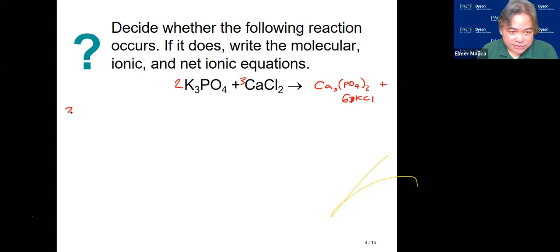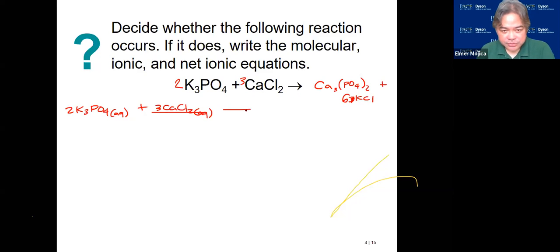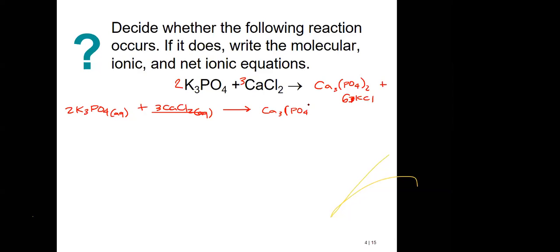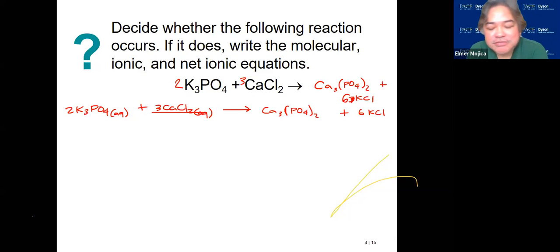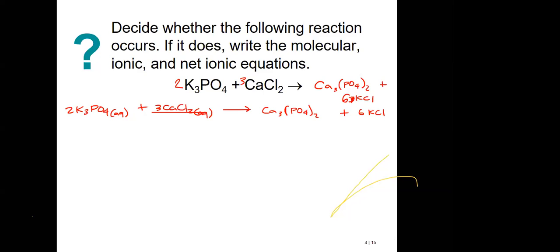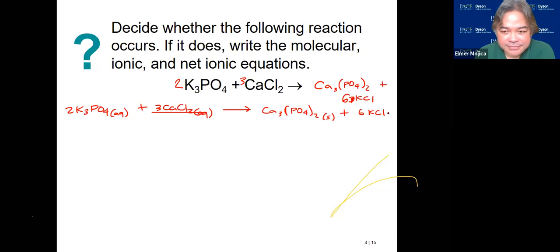So I could start it like this. This is aqueous plus 3 calcium chloride, producing, so which one is the precipitate here? Wait, so the equation wasn't balanced out. The given equation wasn't balanced out. No, you have to do it. The one that is given is just the reactants. So wouldn't calcium phosphate be non-soluble? So this is the S, and this one is the AQ.